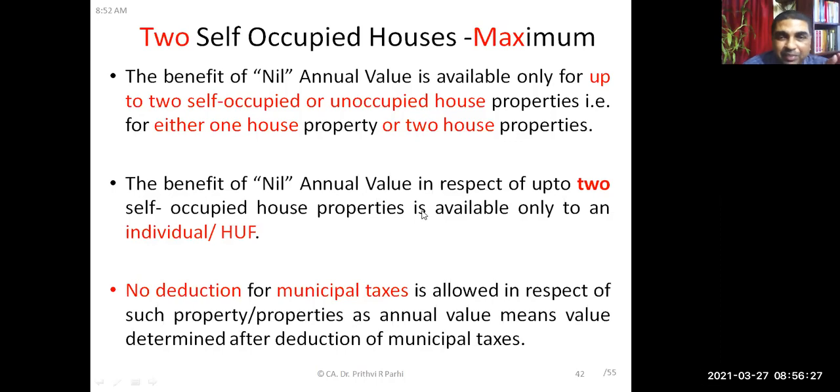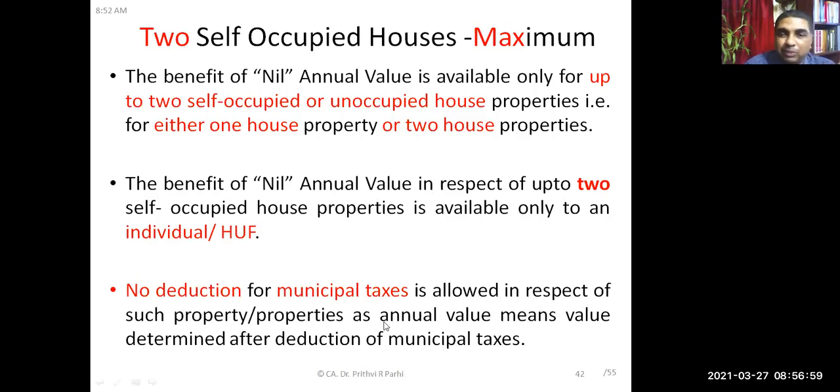The benefit of nil annual value in respect of two self-occupied house properties is available only to an individual and HUF. This concept you also have to remember. If the house property is held in the name of, let us say, an association of persons, body of individuals, or a company, then it will not be treated as self-occupied house property, and the annual value will not be treated as nil.